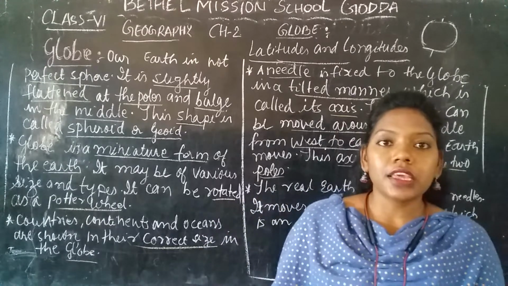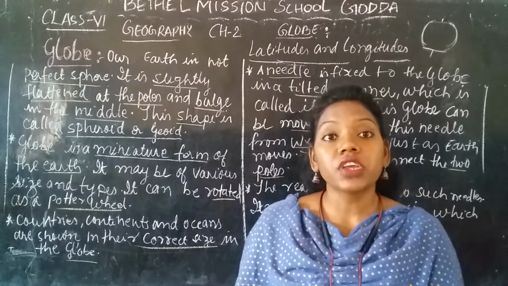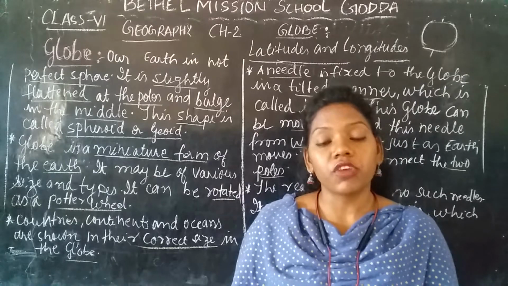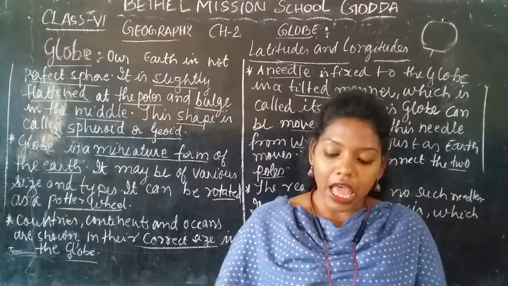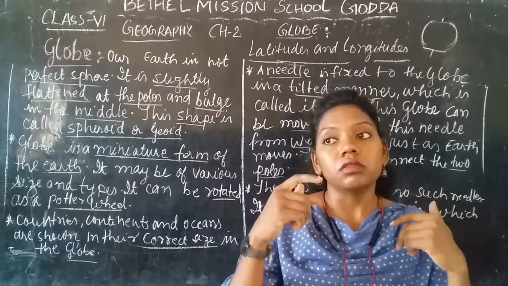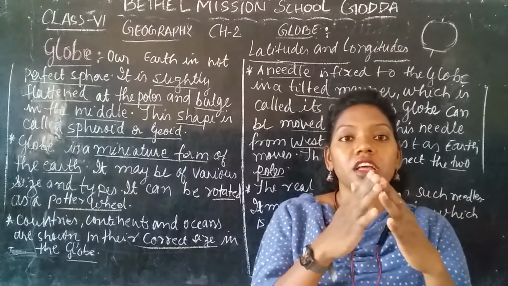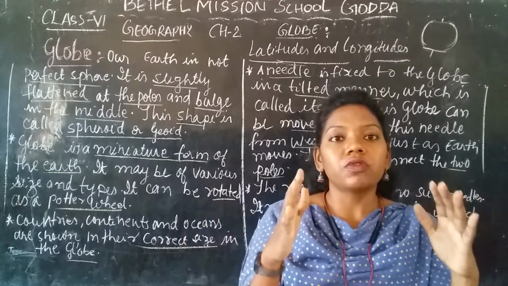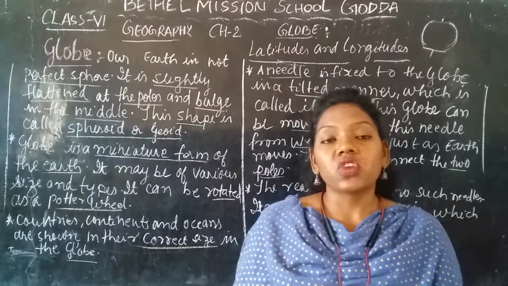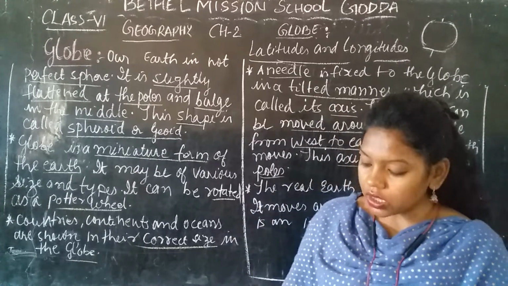So in the map, you can see the countries present on the equator are very close, and the continents away from the equator are a little flatter, or the countries are a little more stretched. Okay, so this is for study purposes, it is divided by an imaginary line, which can be seen only on the globe, not on the real earth.